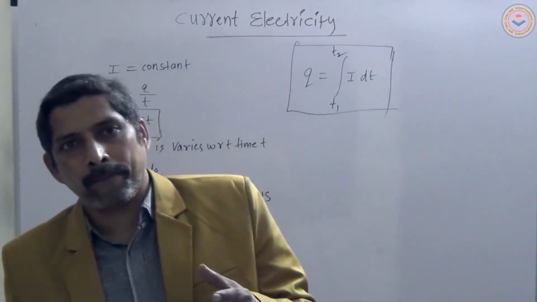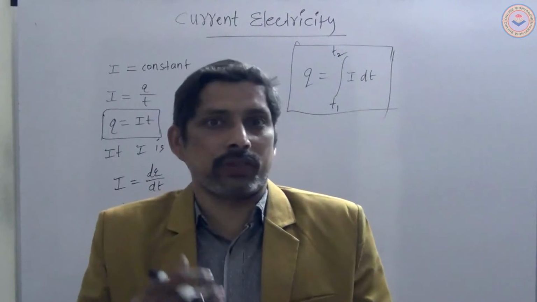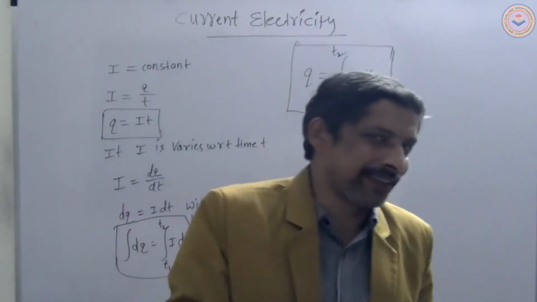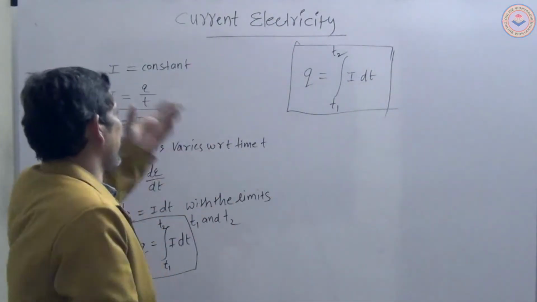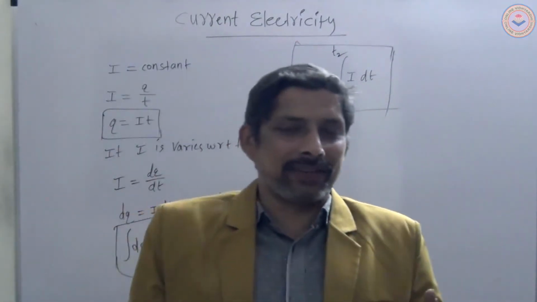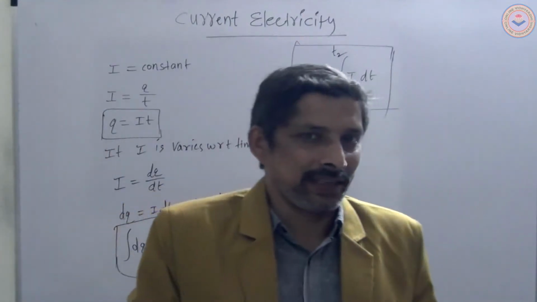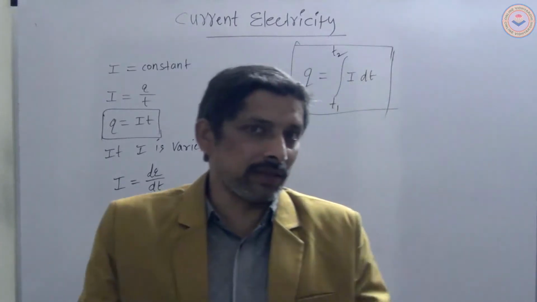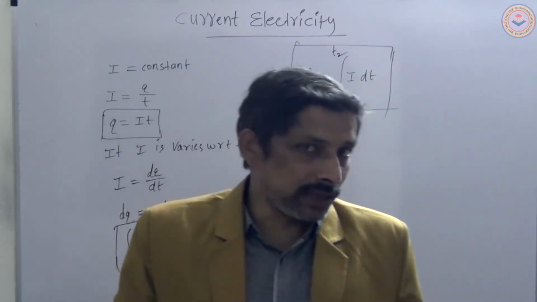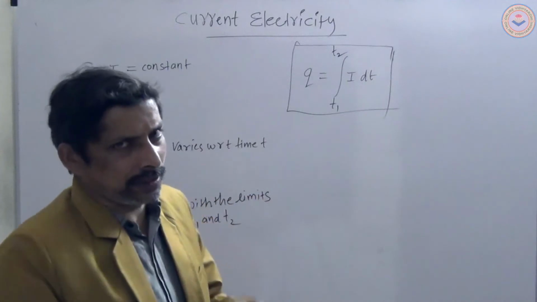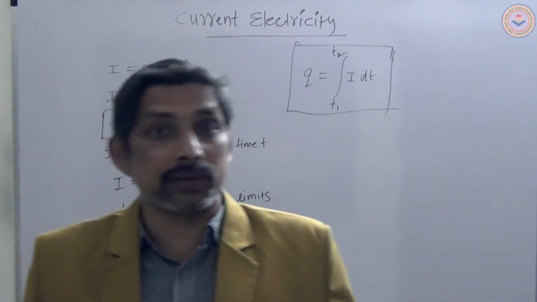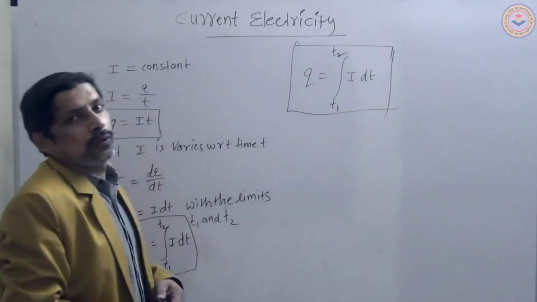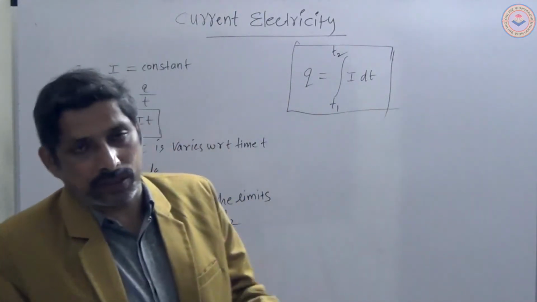Next, we can discuss a few more concepts about the current. In our lower standard, we just have to define the statement of the current and write the principle of the current. But here in the 11th and 12th class, the current related topics are more, because here objective concepts are there. So we discuss all those objective concepts also.